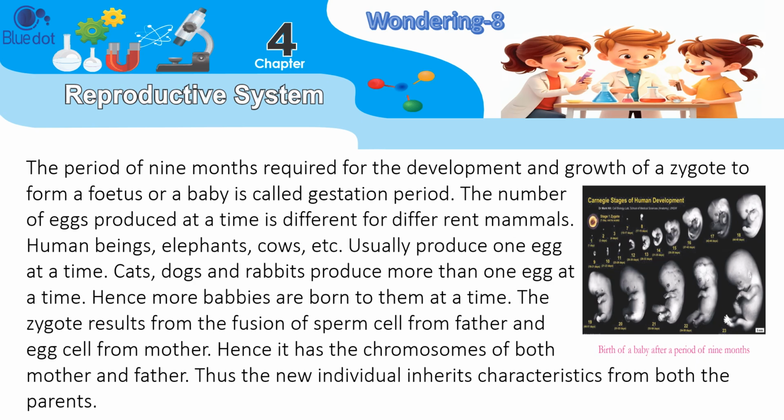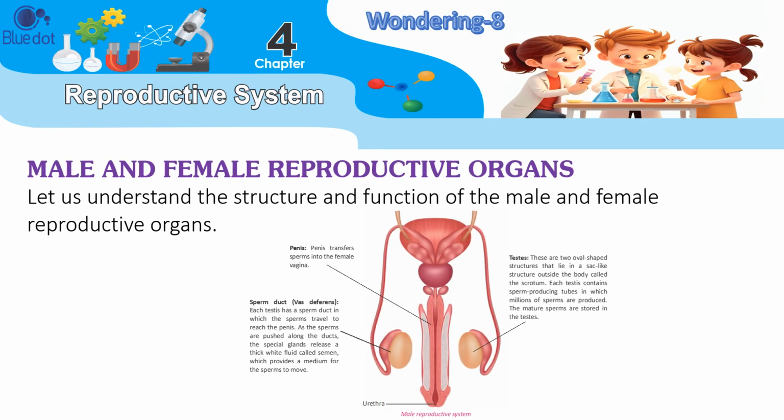The zygote results from the fusion of a sperm cell from the father and an egg cell from the mother. Hence, it has the chromosomes of both mother and father. Thus, the new individual inherits characteristics from both the parents. Male and female reproductive organs. Let us understand the structure and function of the male and female reproductive organs.